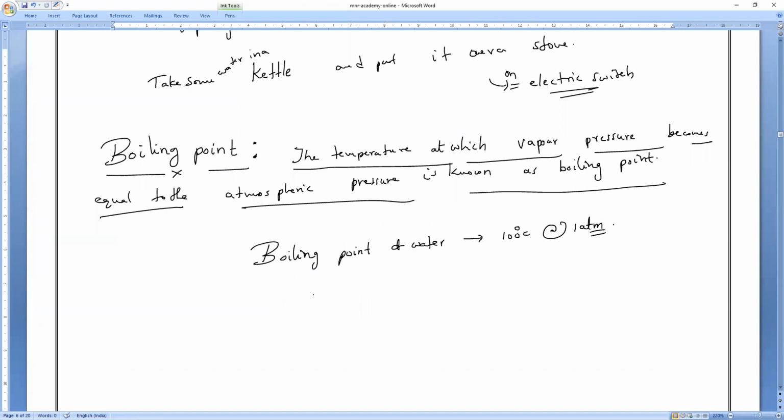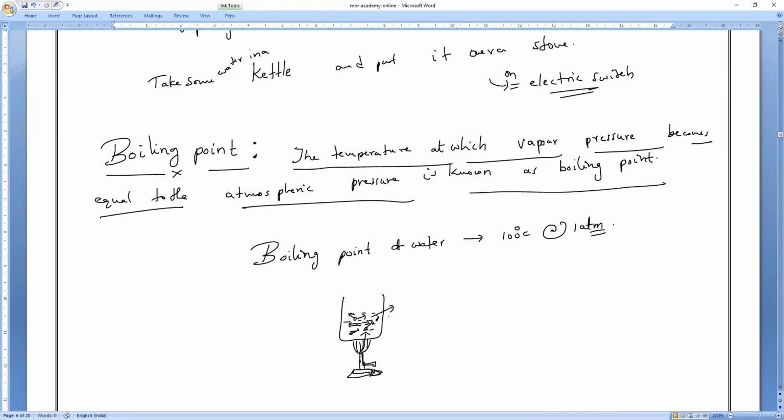Understanding? Suppose I am having a container of water. All of you observe. I keep on heating it. We know that continuously the kinetic energy of the particles increases. Is it right or wrong, everybody? Heating means kinetic energy increases or decreases, guys? Increases. So definitely the pressure also will keep on changing.